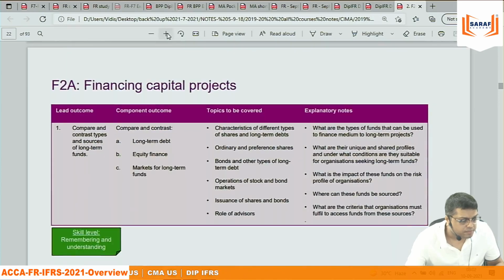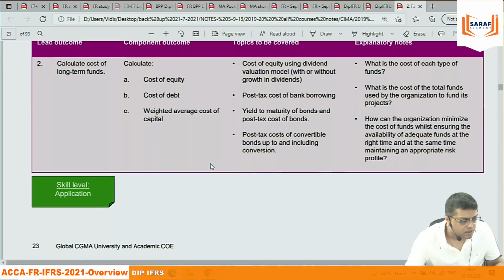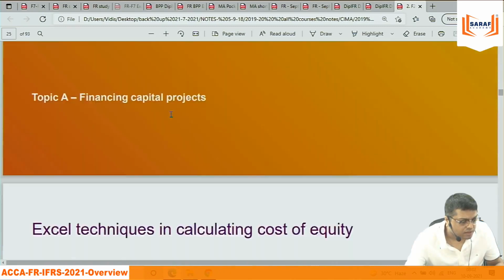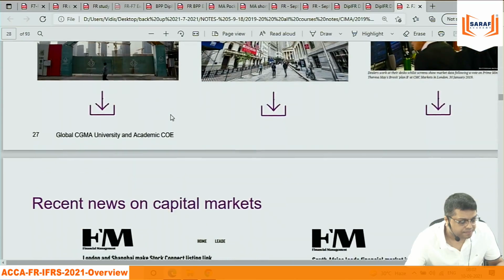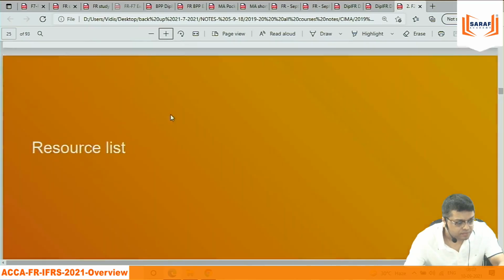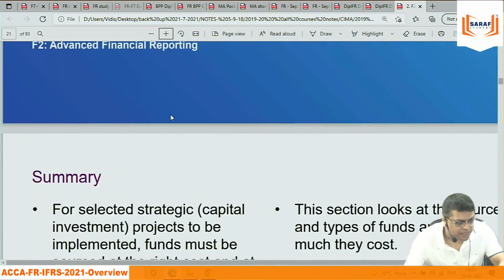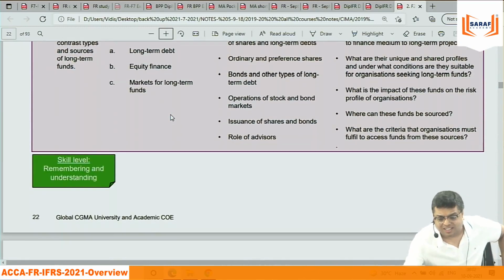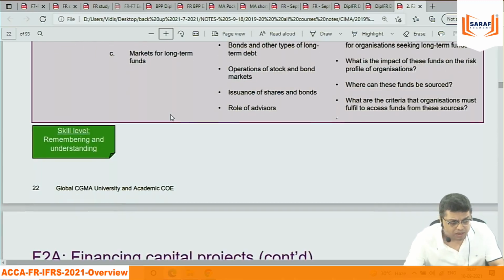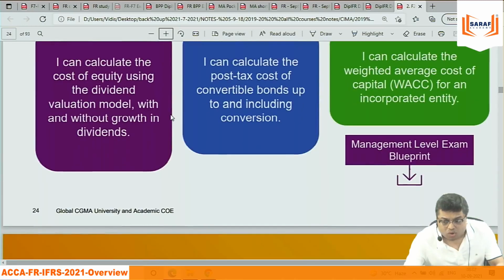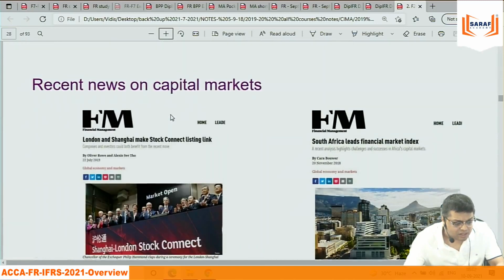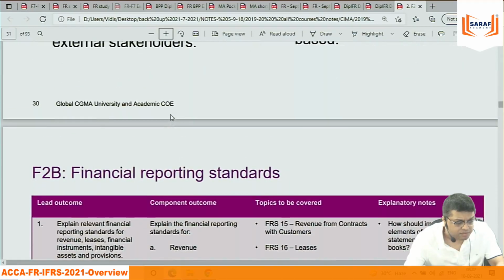Suppose, first of all, the first area in the CIMA syllabus is cost of capital and capital structure, which is not an accounting part. But they have covered that. We are not going to cover this in these classes. But other than this, all are accounting parts.